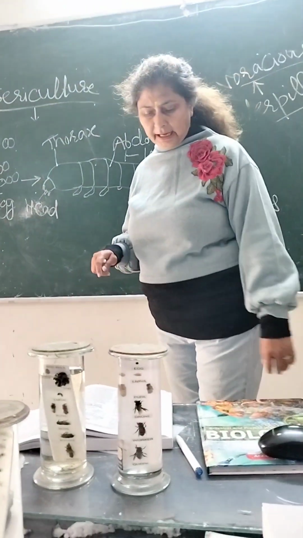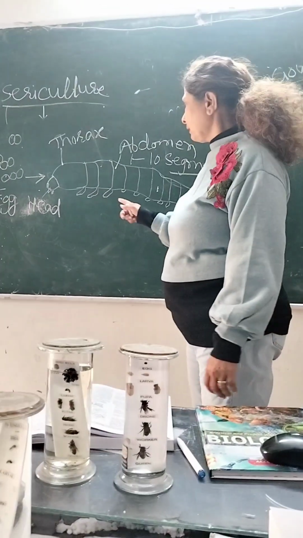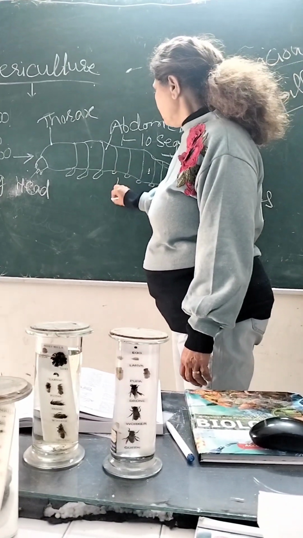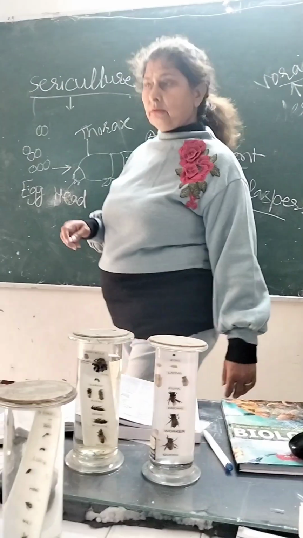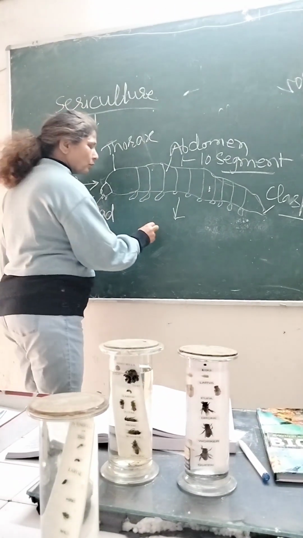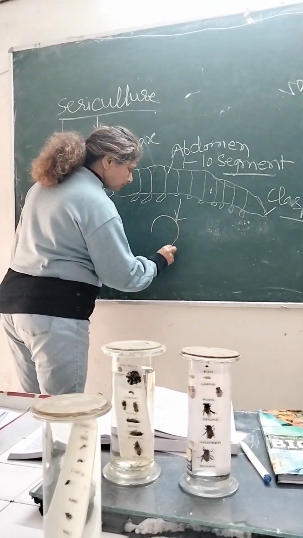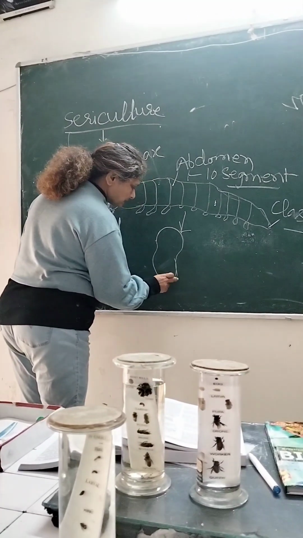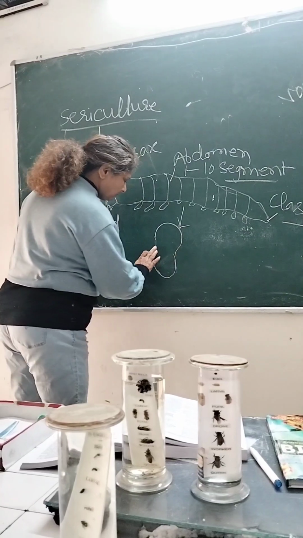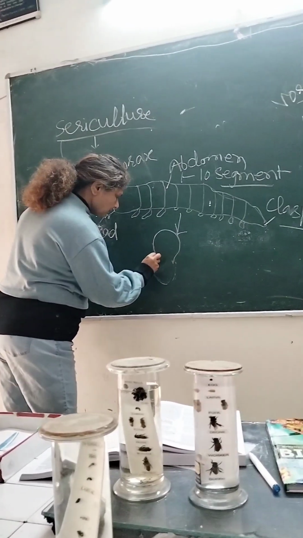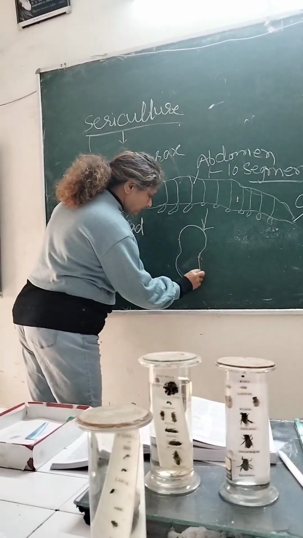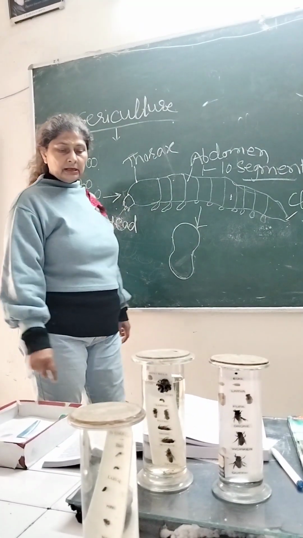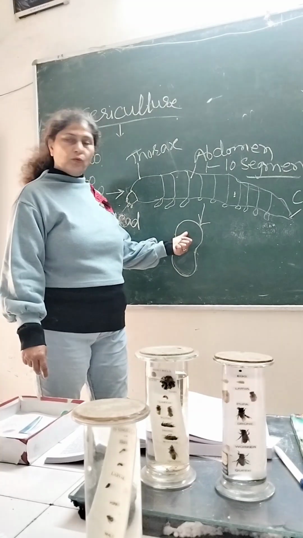After this, it changes into a cocoon. The cocoon is broad on both sides, upper and lower, and narrow in the middle. This is the shape of the cocoon.